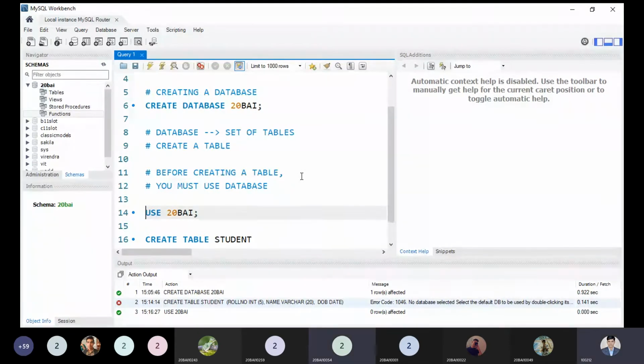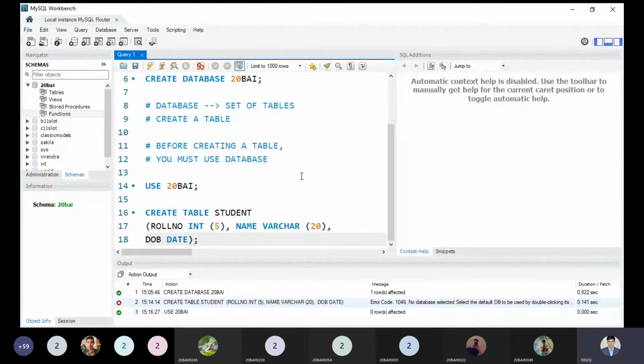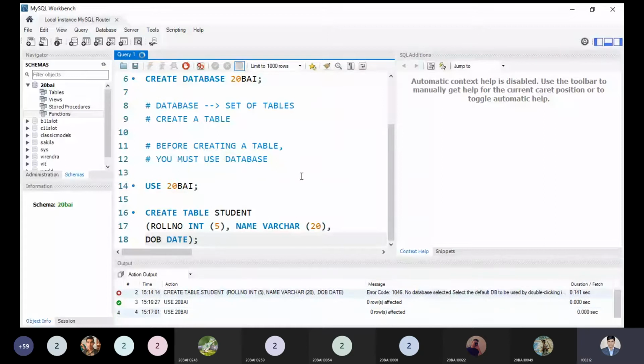Yes, sir. Now I need to create a table. So put your cursor at the last side of our command, create table student, and I'm doing that right now. I'm again pressing Control Enter. At the bottom side you can easily see that within 1.312 seconds your table is created. Is it visible to all right now? Yes, sir.